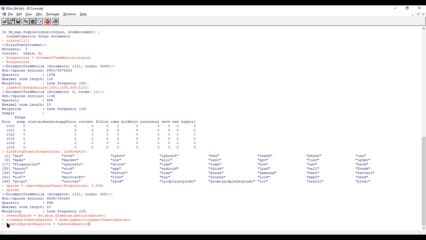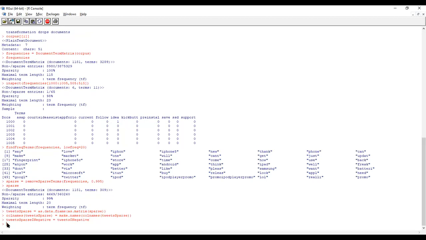So out of 1181, 999 is which one? Positive statements. I think 350-something are negative statements. Okay, we have done this. Now this is the final data set.